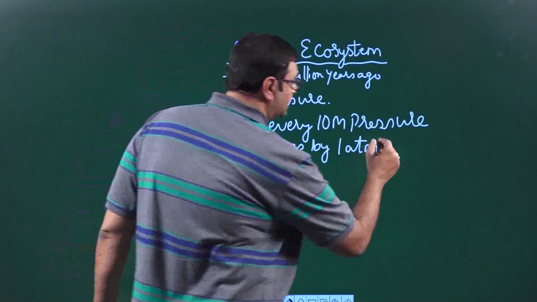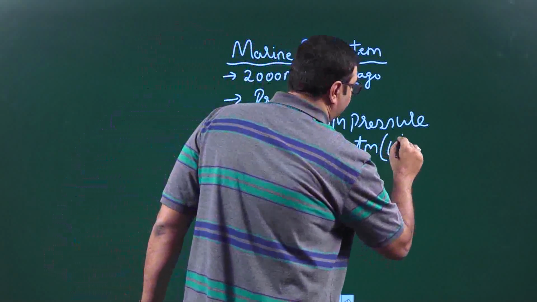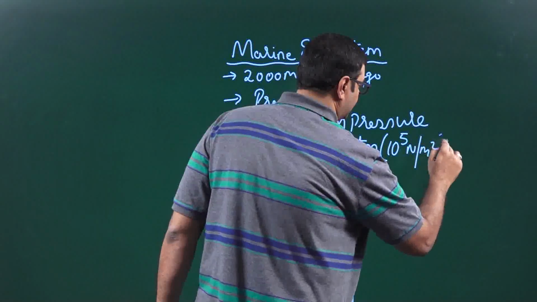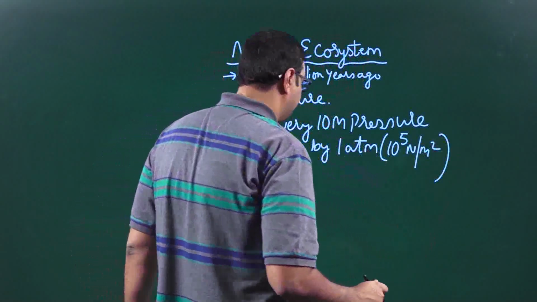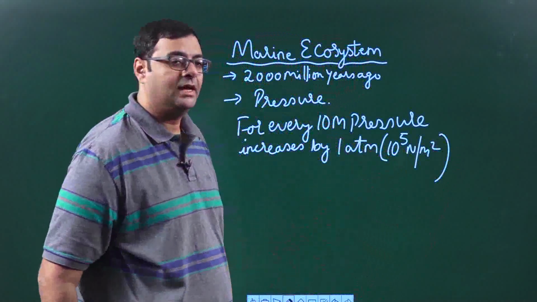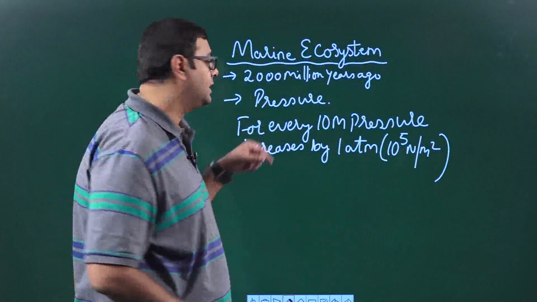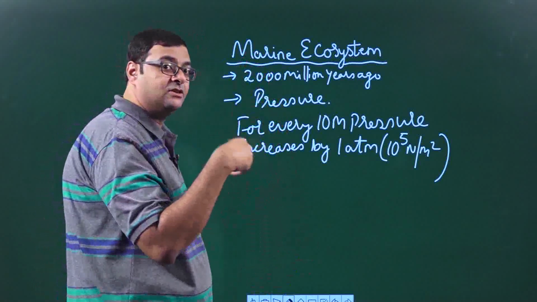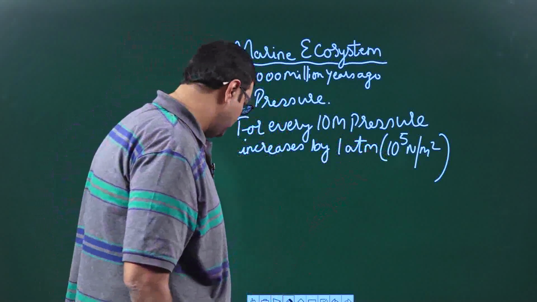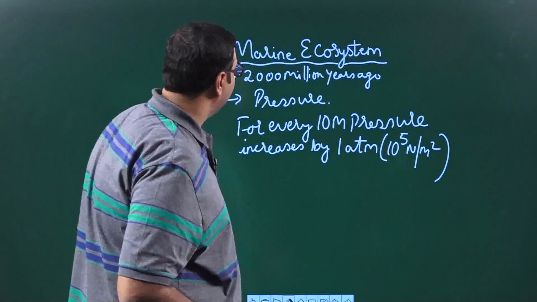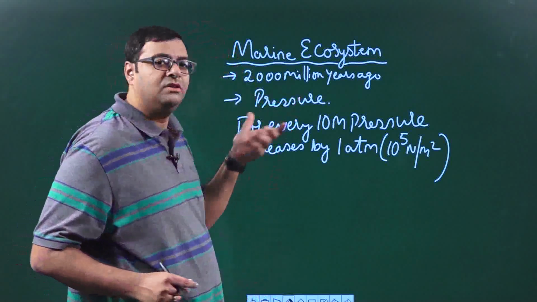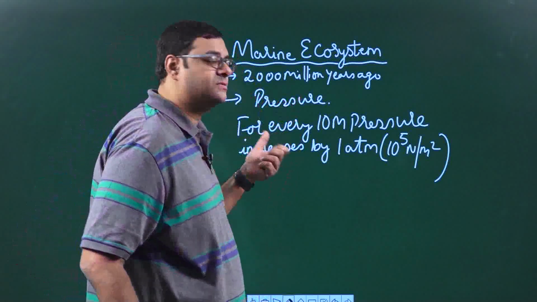Now 1 atmosphere is how much? 10 to the power of 5 Newton per meter square. That is the pressure at 1 atmosphere. So for every 10 meters the organism dives, the pressure increases by 1 atmosphere, which is a lot. Now we have seen what a marine ecosystem is, and also how the pressure variation affects the organisms' survival.